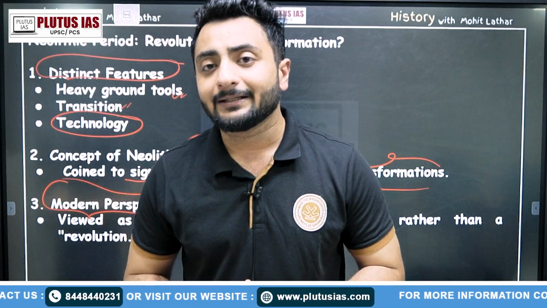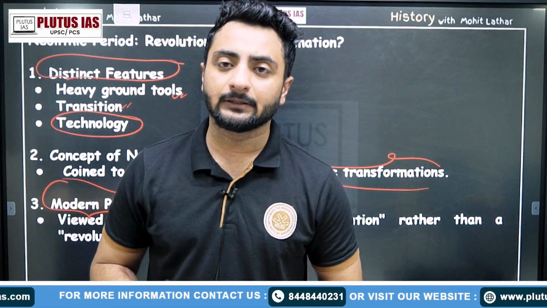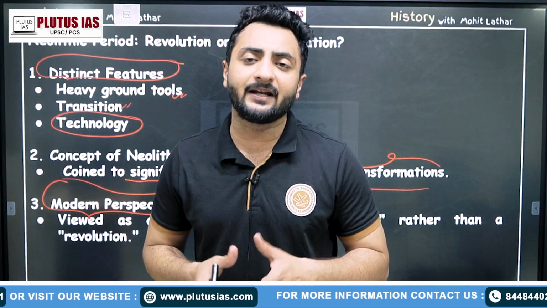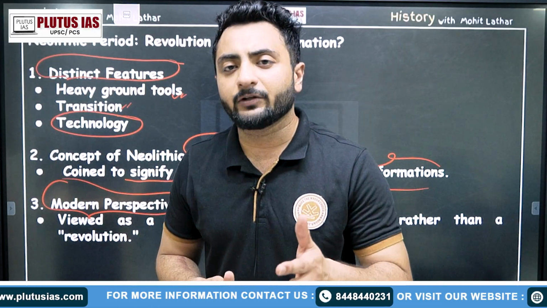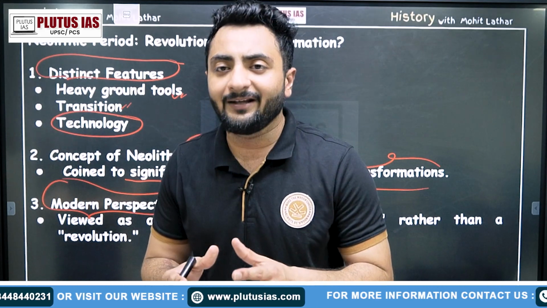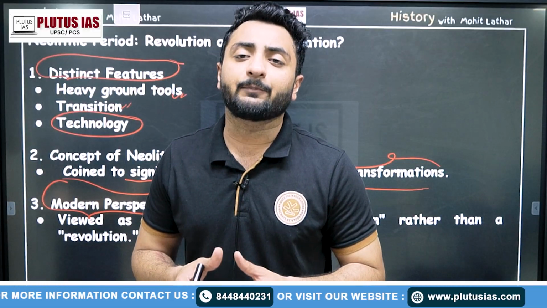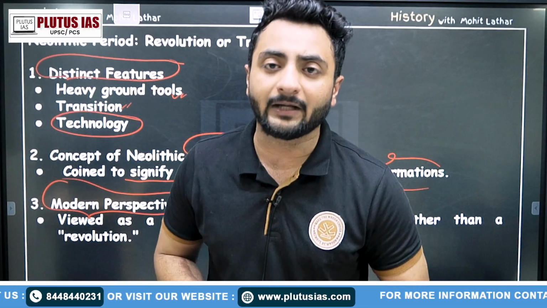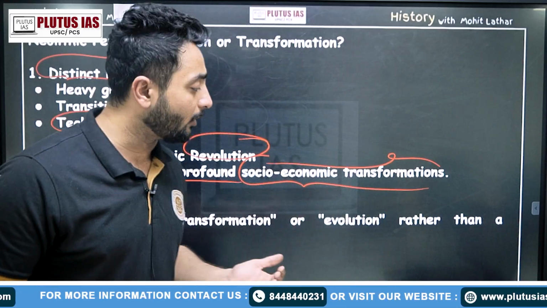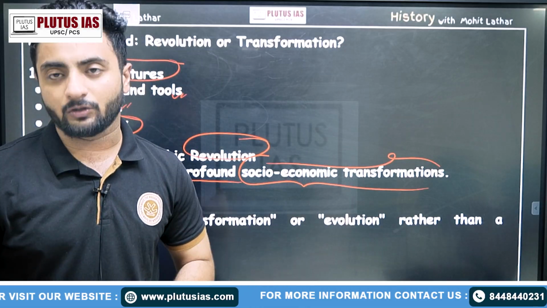They were saying that this change didn't happen over just a few years. There was no war, because in any revolution, be it the French Revolution, African Revolution, American Revolution, or Industrial Revolution, you see some kind of anomie. That is, anomie means a type of change, a type of conflict within the society. So that was not visible in that period. So they say that this was an evolution and not a revolution.